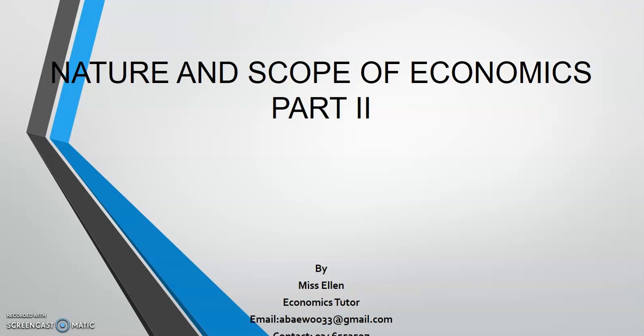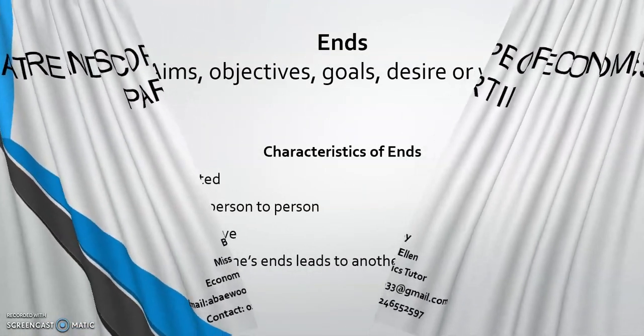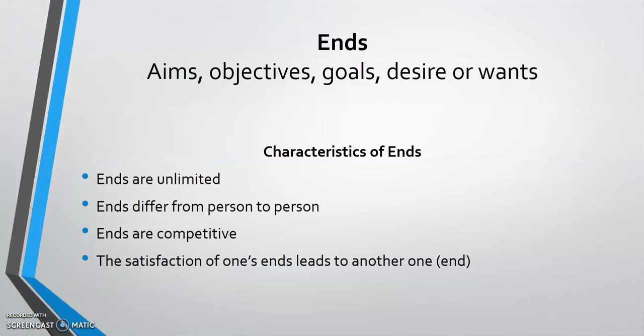Today's lecture is the continuation of my last video, which was on the nature and scope of economics. Today we are looking at ends, scarce means, and alternative uses. First of all, let's see what is meant by ends. In economics, ends are simply one's aims, objectives, goals, desires, or wants.